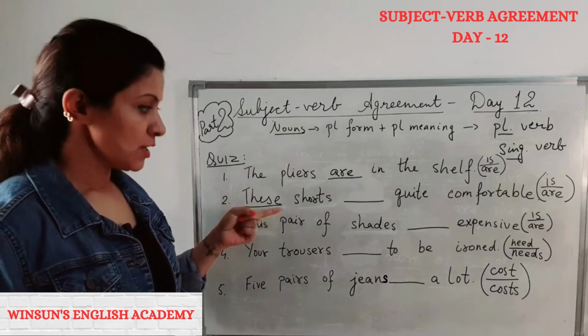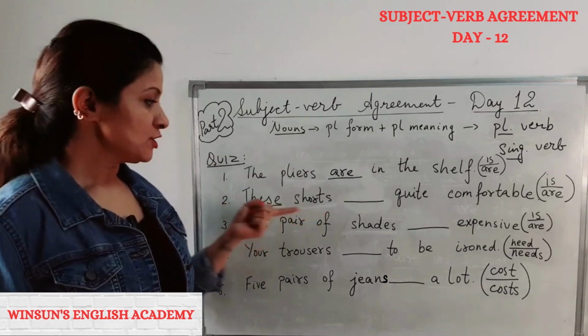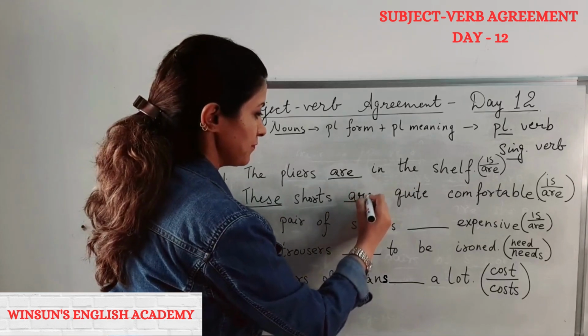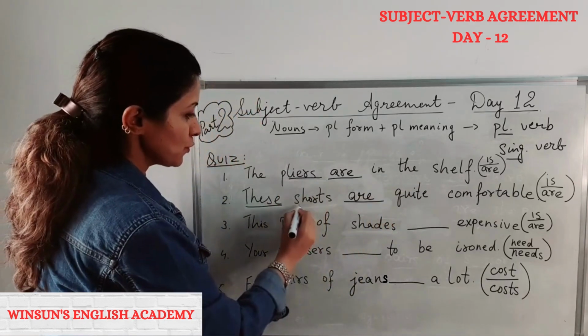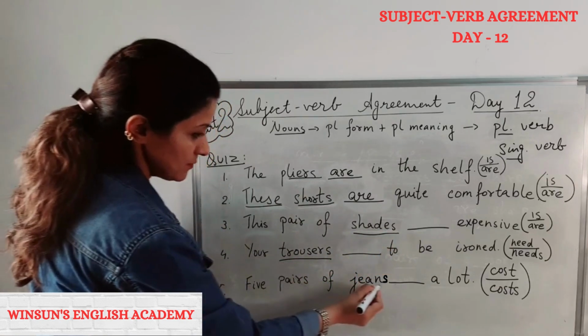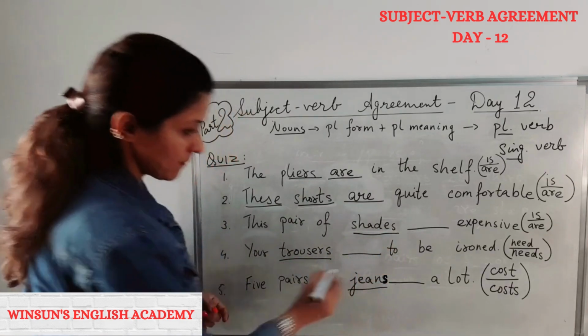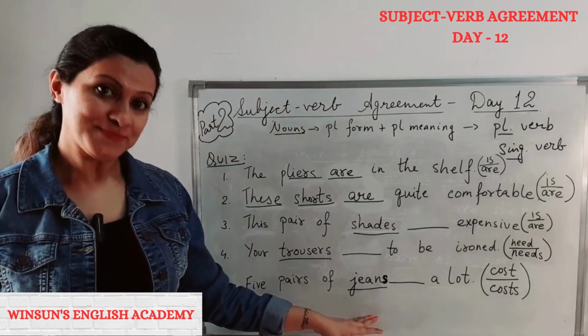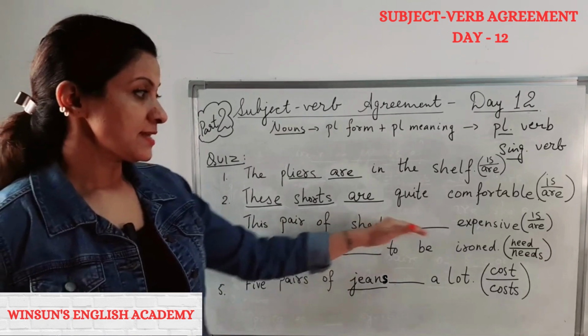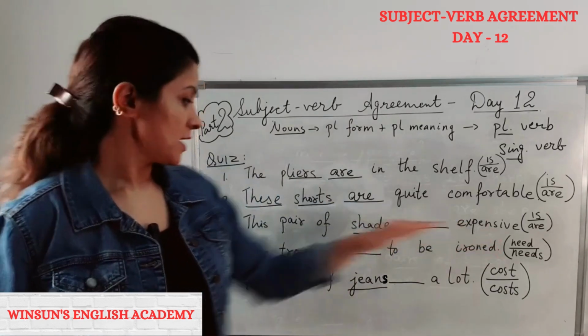It's these, which means it's more than one. So these shorts are. Remember, the names won't change. Okay, it won't change.